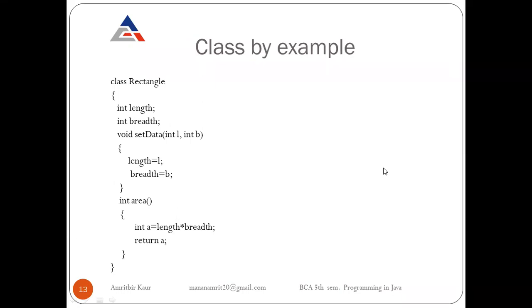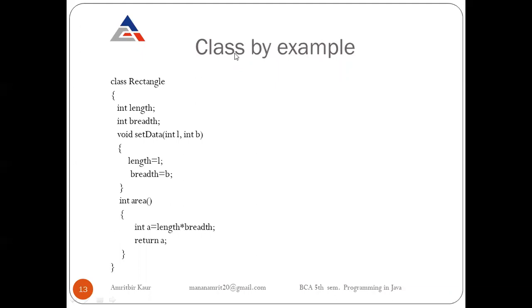So now we will see a class by example. Now we are able to write a class definition, in which we understood about class header and class body. And inside the class body, there can be field declaration and method declaration. So now we know about field declaration and method declaration. Now we will see an example in which we create a class whose name is Rectangle.